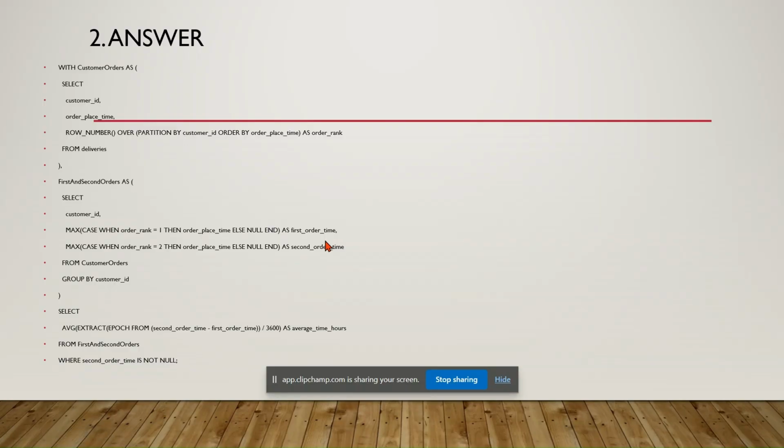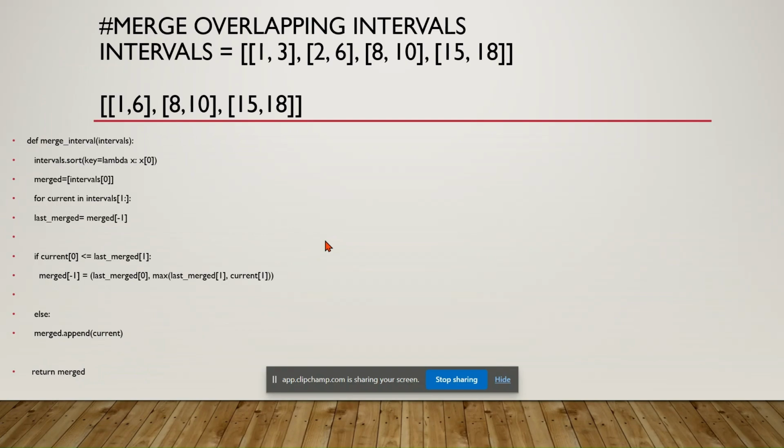Now moving to the next question. This interview was exactly 1 hour. The next question was based on Python itself. I was given this interval, and in the output I needed to find this. I provided my answer: I created the function merge_interval with a lambda function, then I merged it, and this lastly gave me the desired answer.